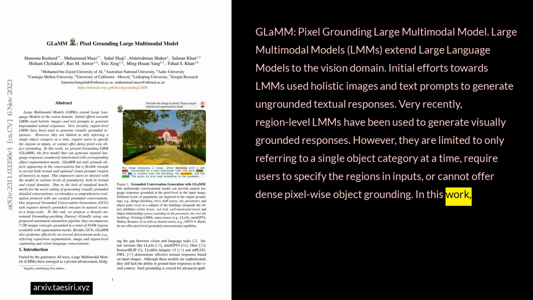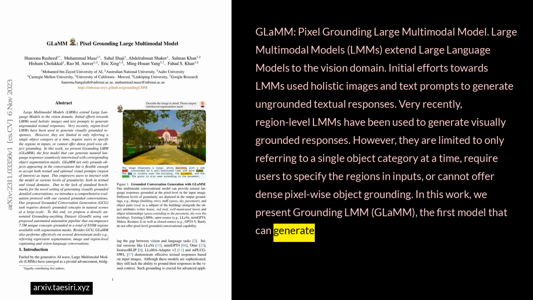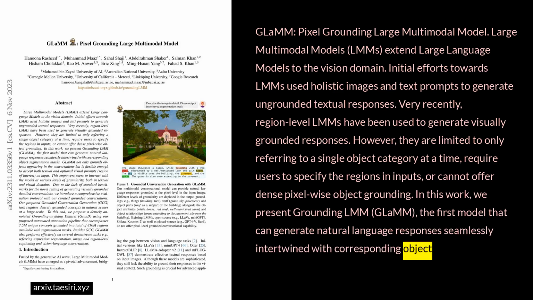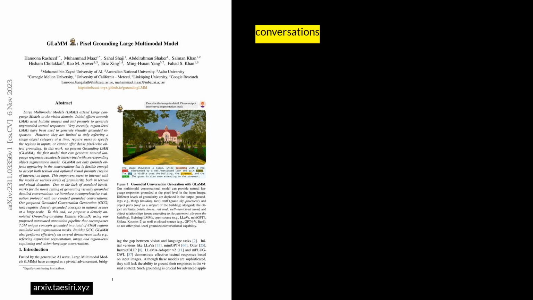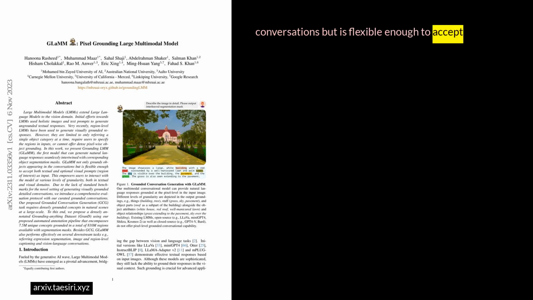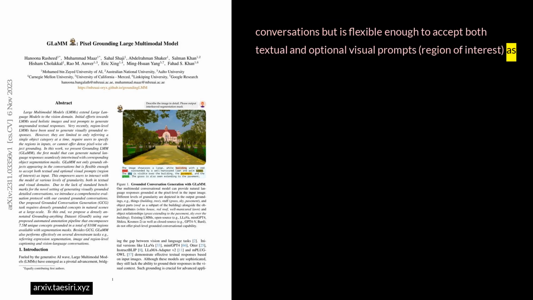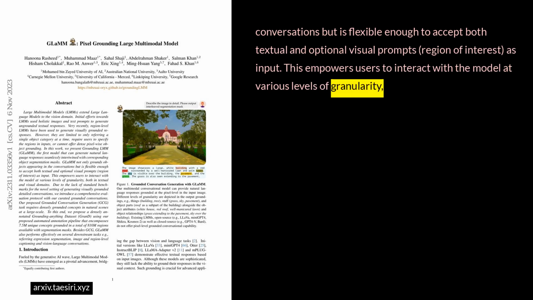In this work, we present grounding LMM GLaMM, the first model that can generate natural language responses seamlessly intertwined with corresponding object segmentation masks. GLaMM not only grounds objects appearing in the conversations, but is flexible enough to accept both textual and optional visual prompts, region of interest, as input. This empowers users to interact with the model at various levels of granularity, both in textual and visual domains.